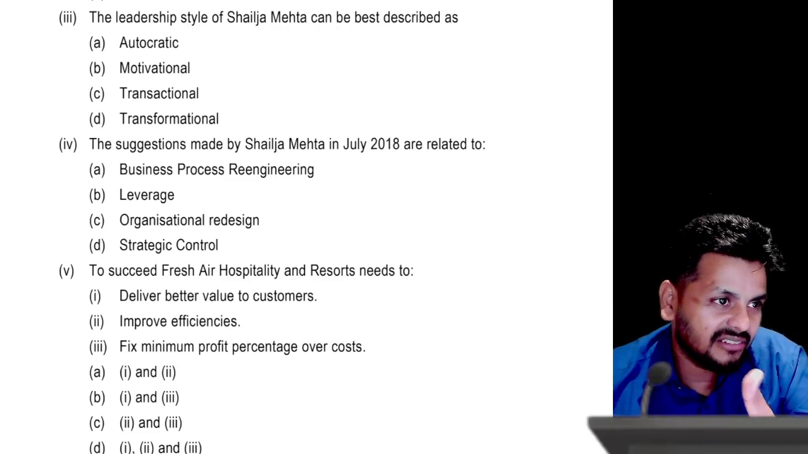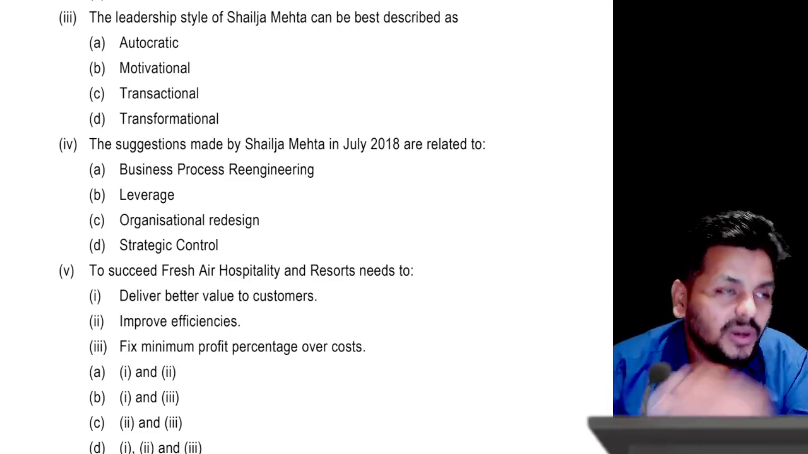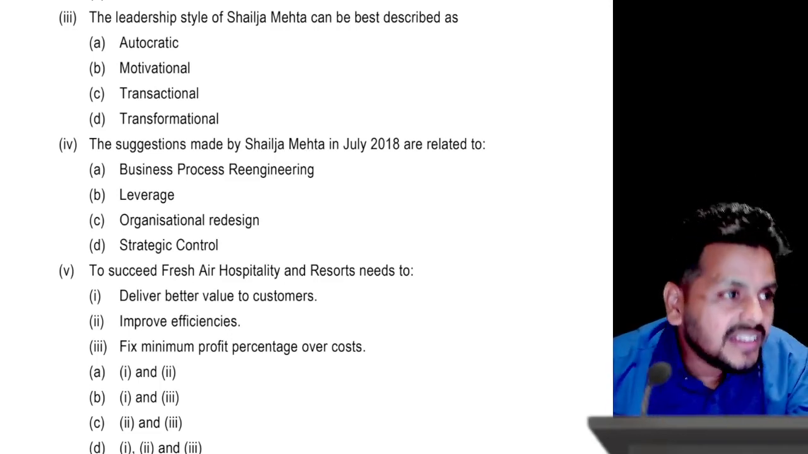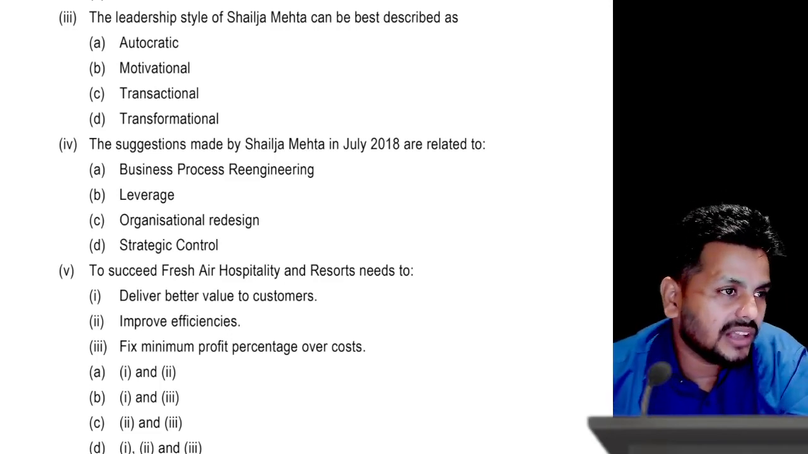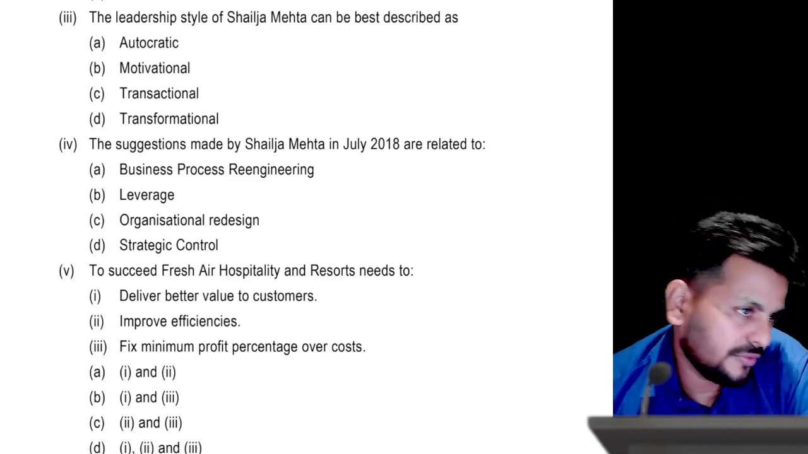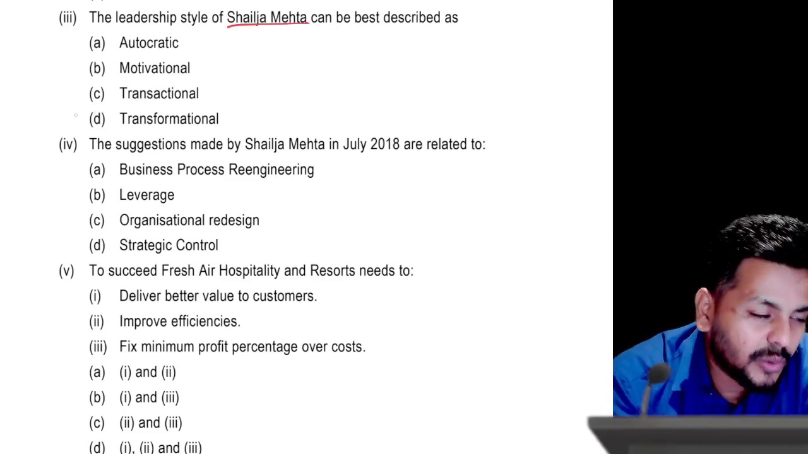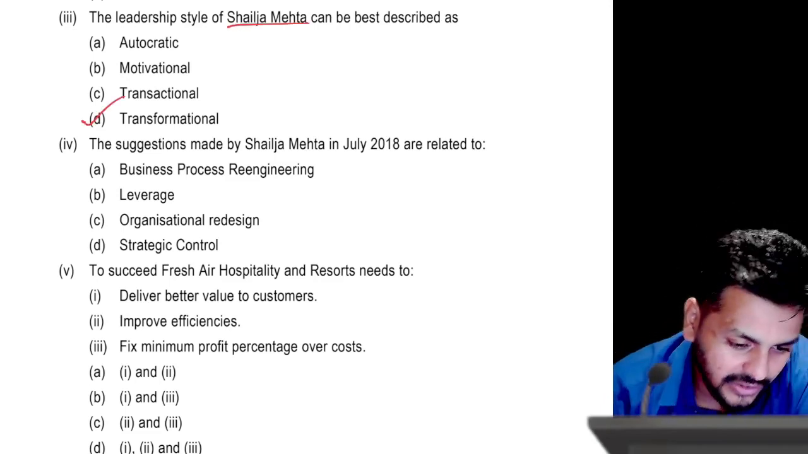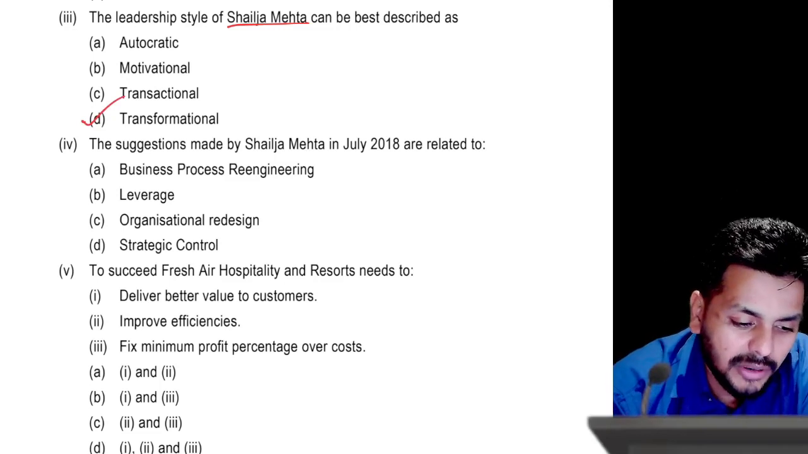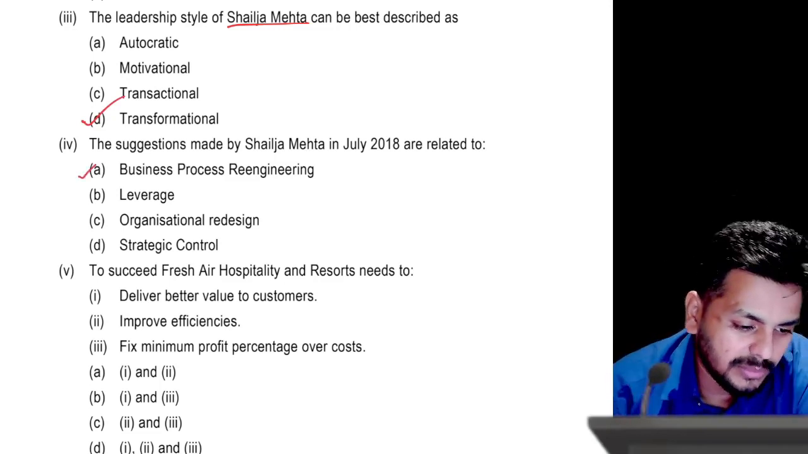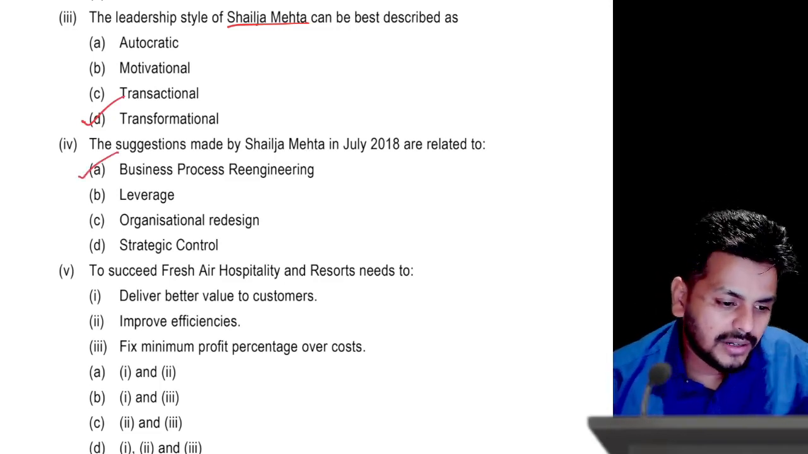I haven't even read the questions. This is the first time I'm reading. So if in the case study they have mentioned something, they're definitely going to ask questions on this. So I think 3 and 4, the answers are very simple. Shailaja Mehta, as discussed, provided enthusiasm, so it's a transformational leadership style, and she did speak about turning around things in a big way, which is about BPR, and I have already explained those.